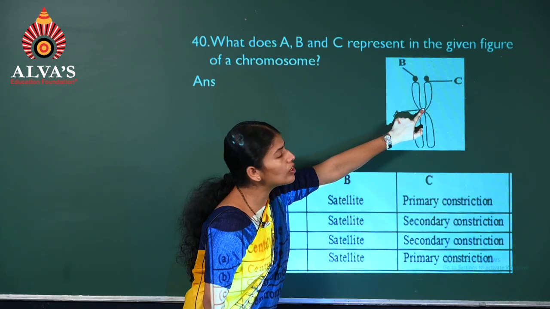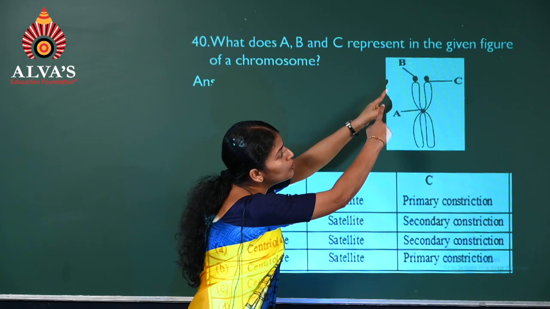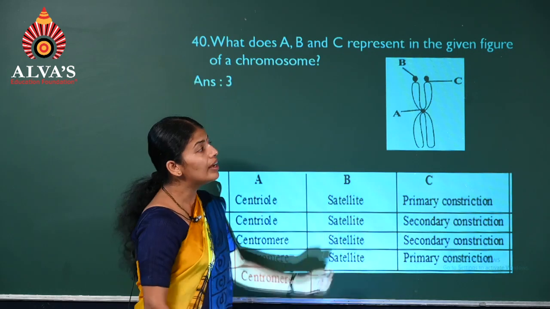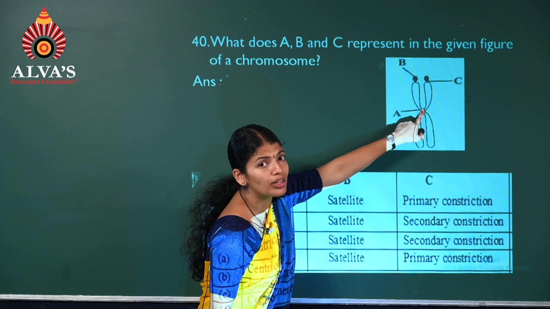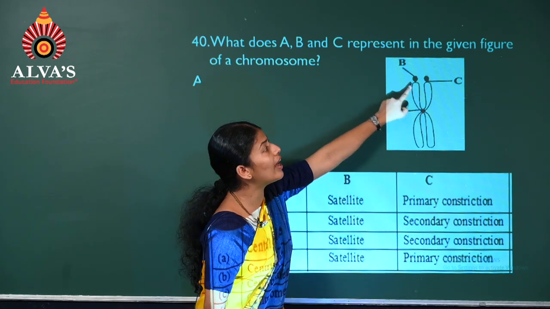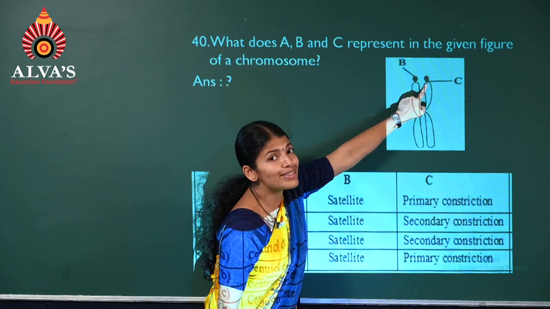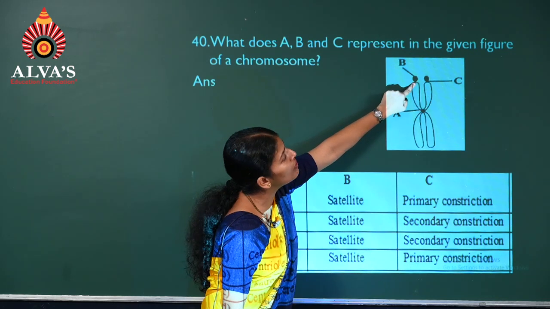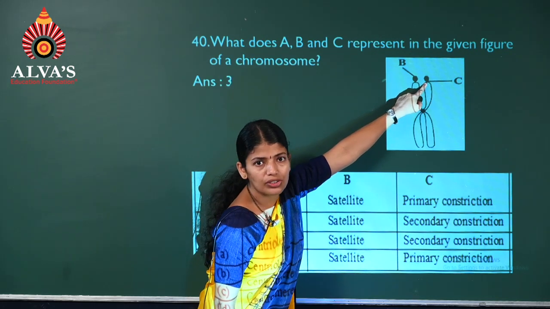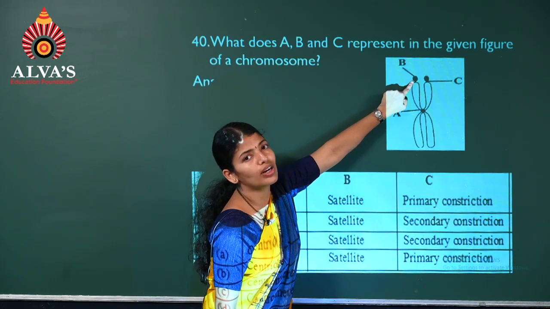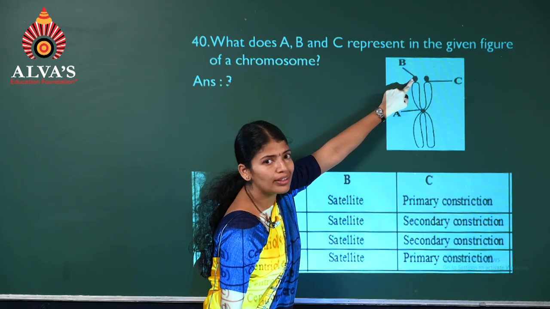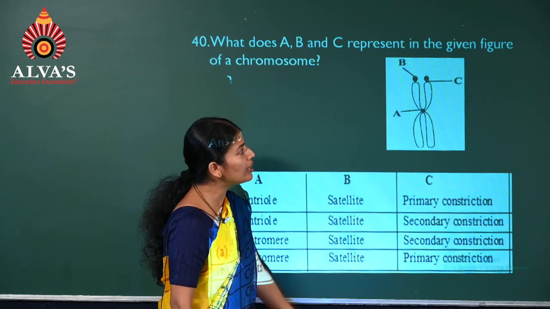So the primary constriction or centromere is a region where the two chromatids are held together. Now in some chromosomes, apart from this primary constriction, they will have another constriction called secondary constriction. So this region is the secondary constriction, and beyond it you can see a knob-like structure. It's called a satellite.